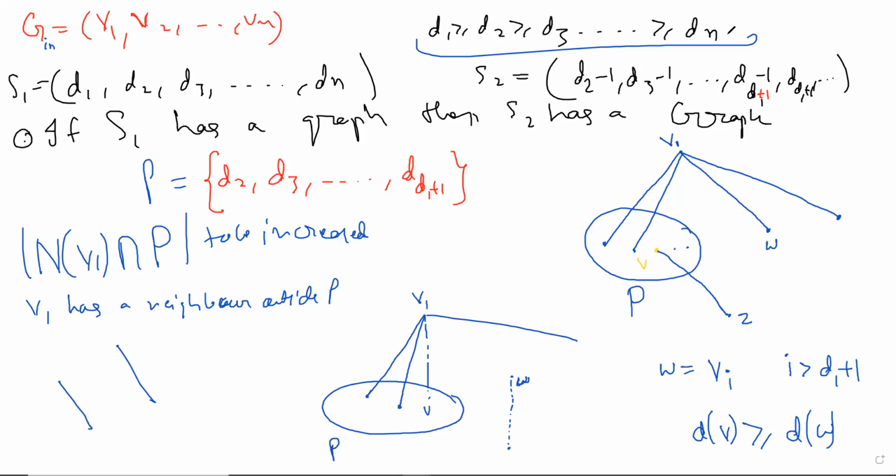But you don't have to. Once you get -1, you can just say that the initial graph was not possible. Because if you're getting -1 in the middle, then it means that S2 doesn't have a graph corresponding to it. Right? And if S2 doesn't have a graph corresponding to it, then S1 will not have a graph corresponding to it. That's what we are proving. And we're not assuming anywhere that the degree is -1 or anything. Right. Okay, in that case, if the degree is D1 and there are not enough D1 non-zero things, then you can directly conclude it's not possible.